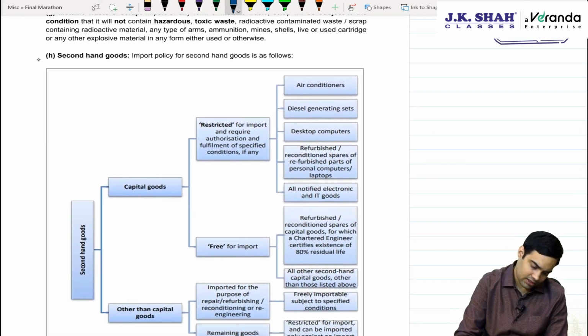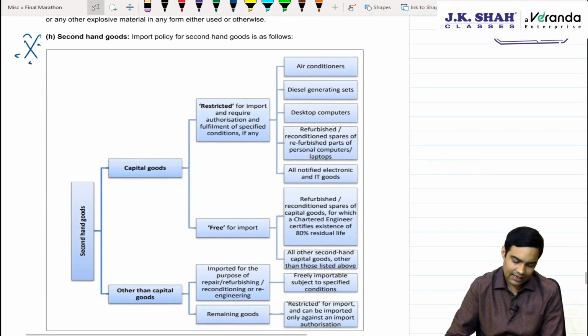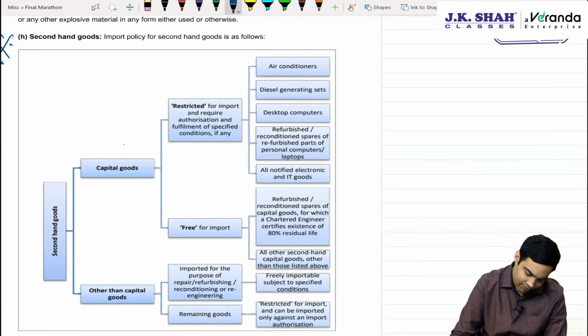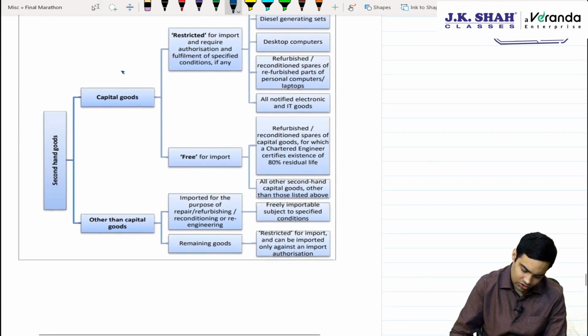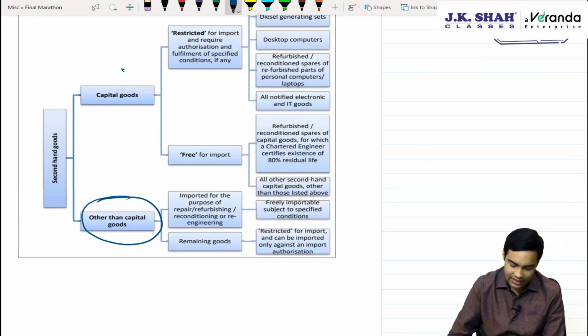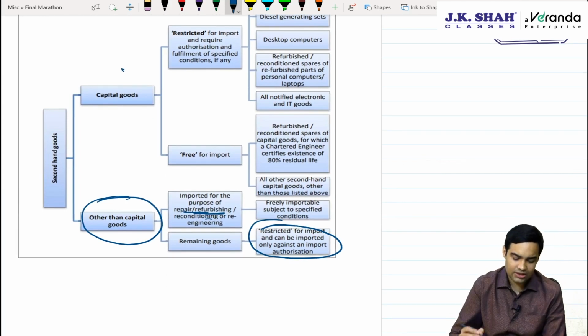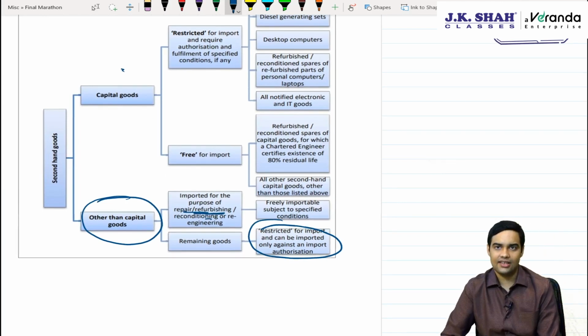Again an important discussion: second hand goods. When we talk about second hand goods, which are other capital goods, it is restricted until and unless it is for repair, refurbishing or re-engineering.